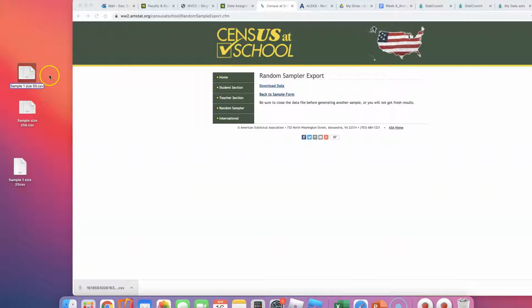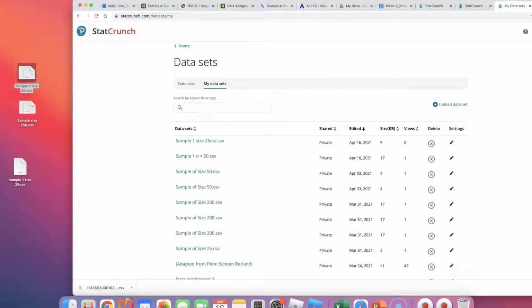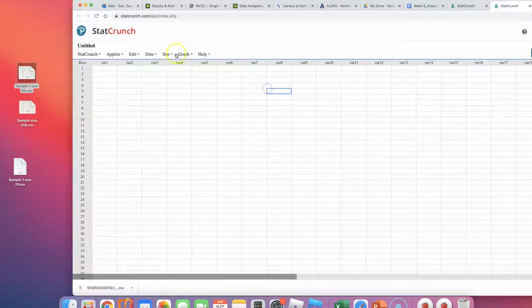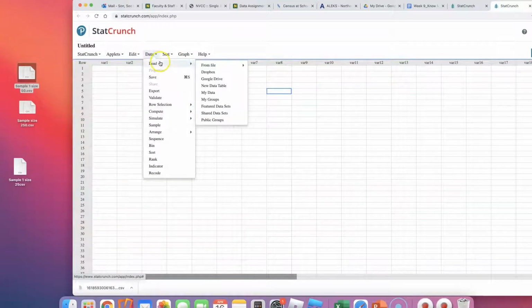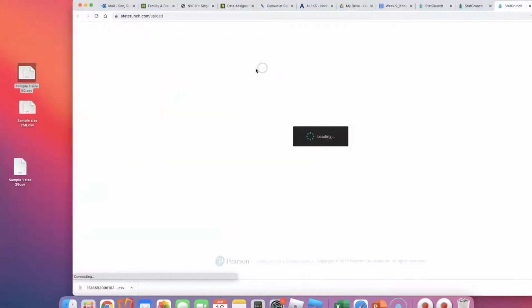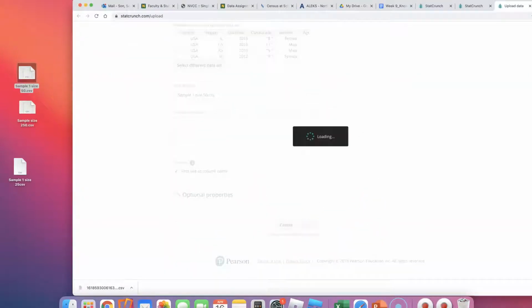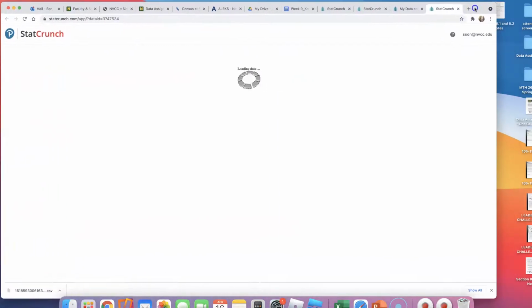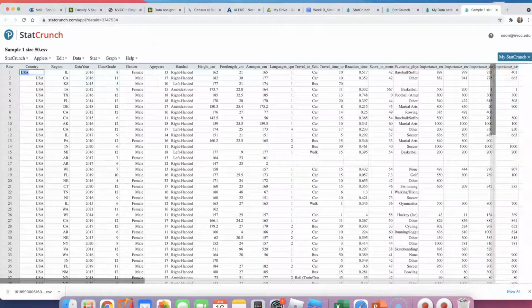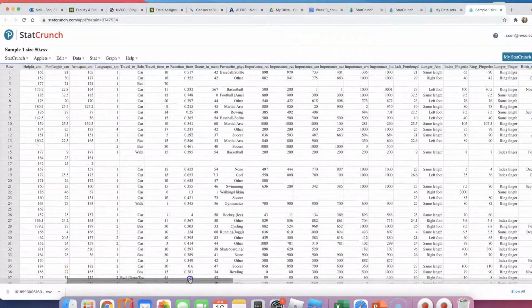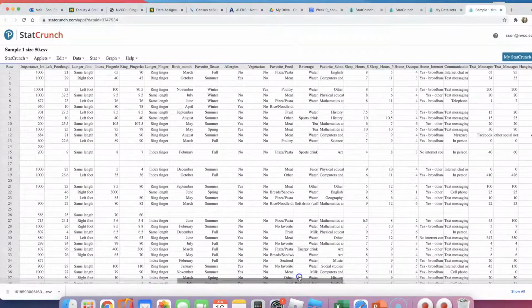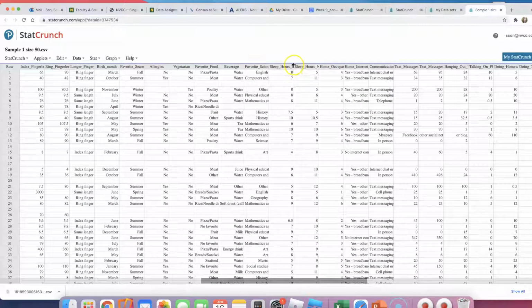Sorry about that. I went back to Census at School and downloaded the correct sample of size 50. Okay, so I will go and upload that again. Open up StatCrunch. I will do data, upload from file on my computer, and the correct one this time. I need 50 students, not 25. I made a mistake. Okay, I'll do the same thing. I'm going to scroll all the way over to the right side until I see sleep hours.